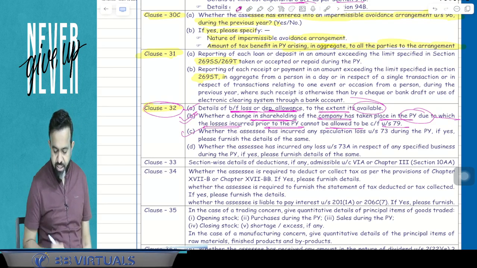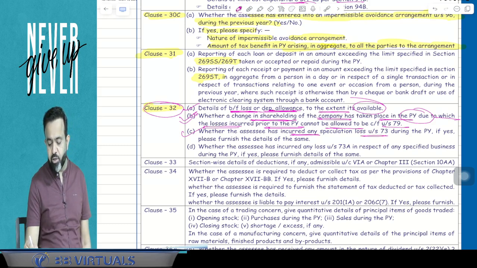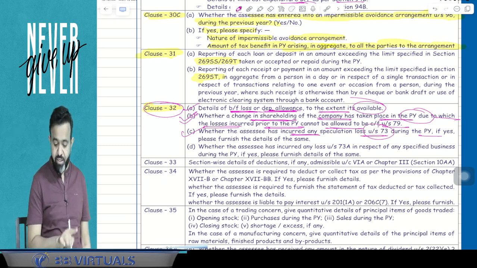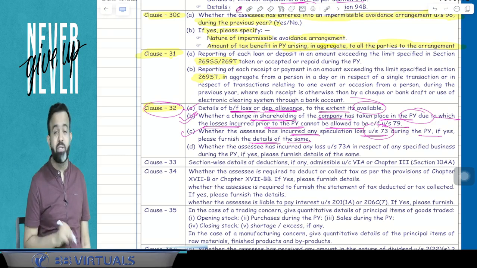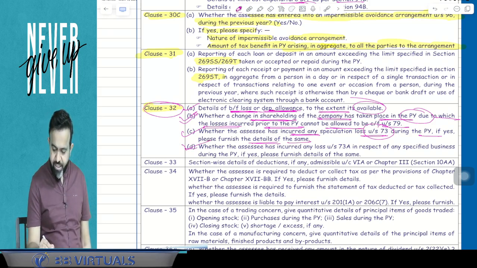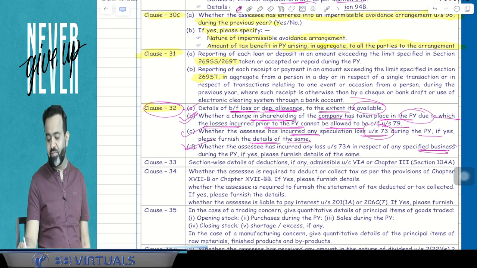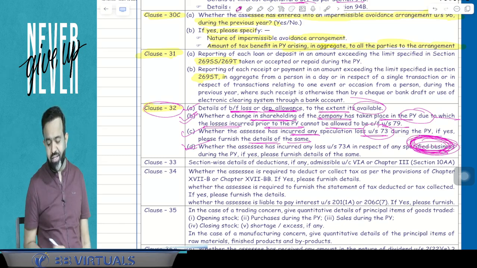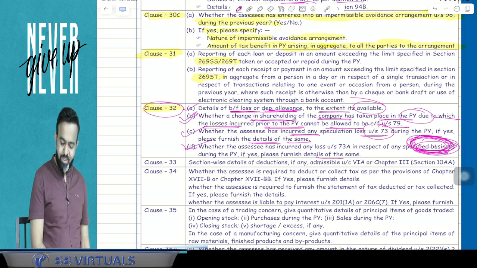Now 32C, whether the assessee has incurred any speculative losses during the previous year. If yes, then please furnish the detail of the same. Has the assessee incurred any specified business losses? Specified business means cold chain facility, warehousing, hotel, hospital and so on. Then please furnish the detail of the same.